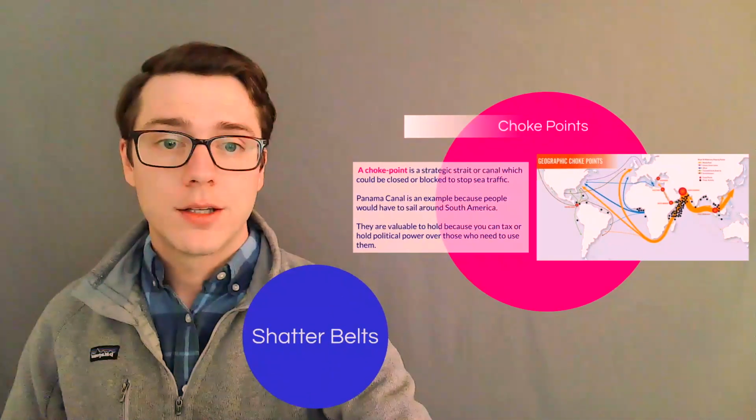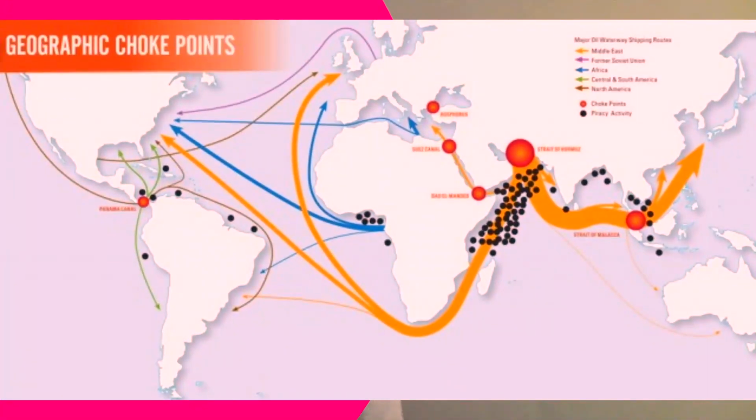lanes. So let's look at some of the major choke points around the world. I want you to write down any that you see. We see the biggest in the world is the Malaccan Strait in the Indian Ocean. We also see the Strait of Hormuz, and then the Suez Canal that goes from like the Indian Ocean into the Mediterranean. All of those are important choke points that stop people from being able to trade through.